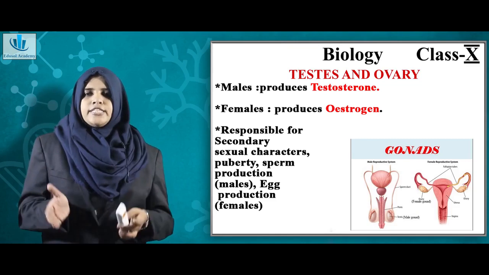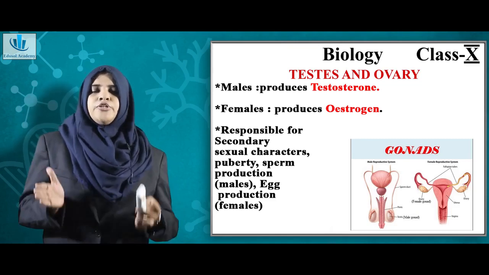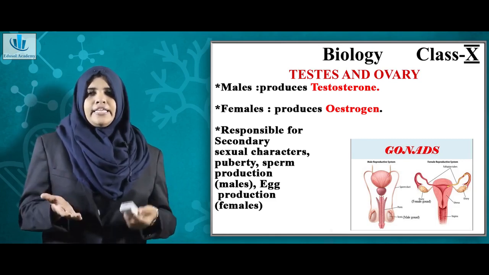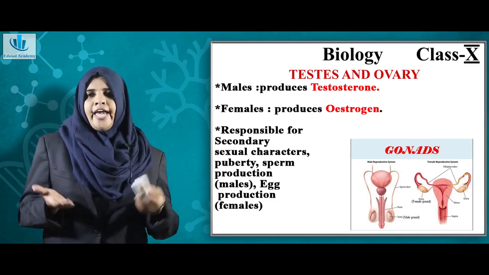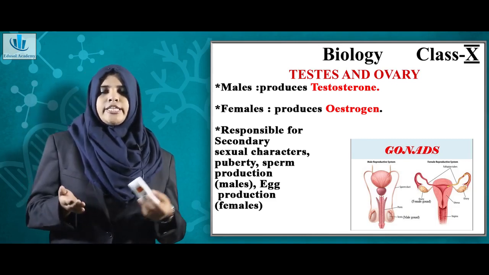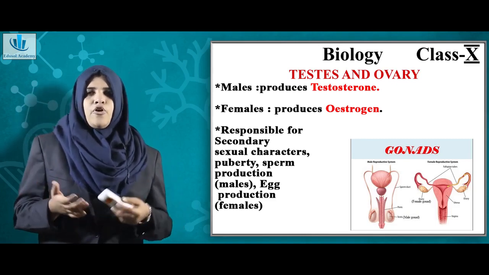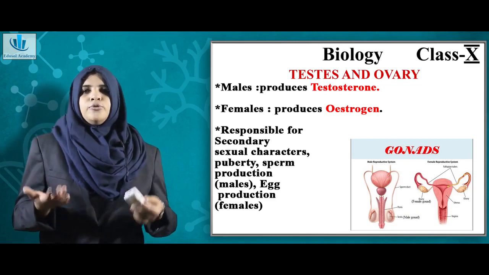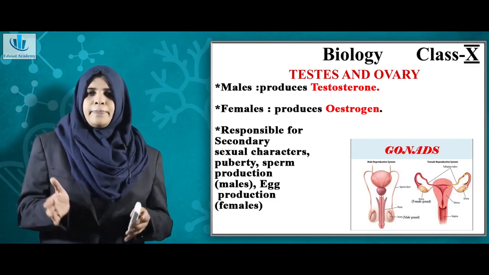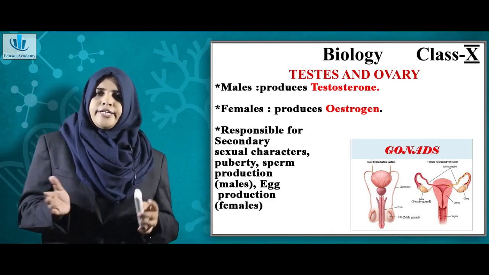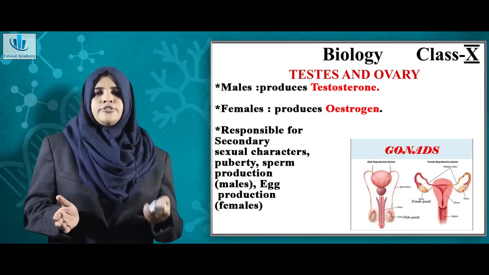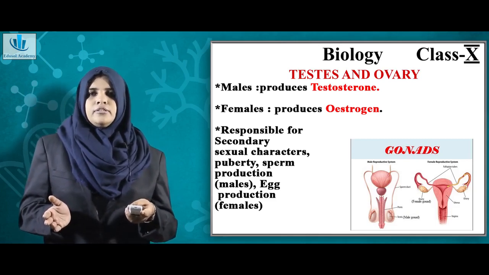Mainly it is associated with the production of sperms in males and eggs in females, and also certain secondary sexual characters like change in voice in men, and certain changes in females at a time called puberty or the adolescent period. The hormones responsible are testosterone and estrogen.